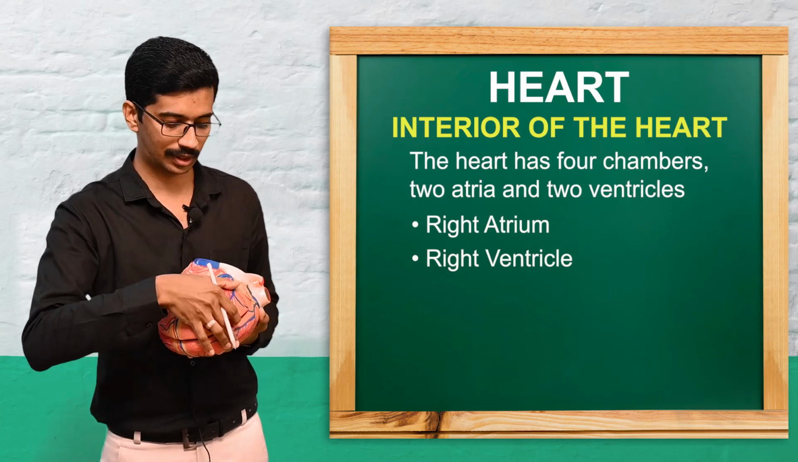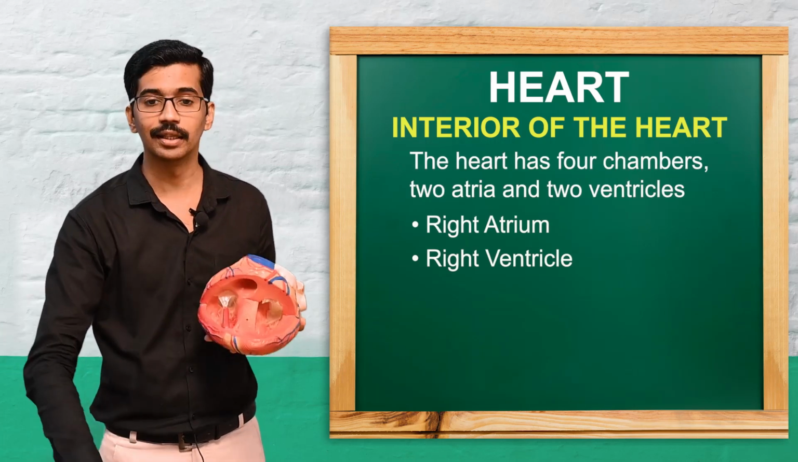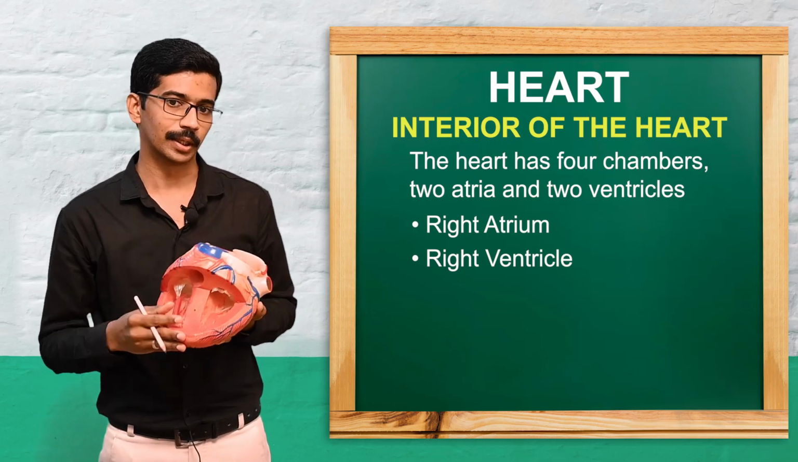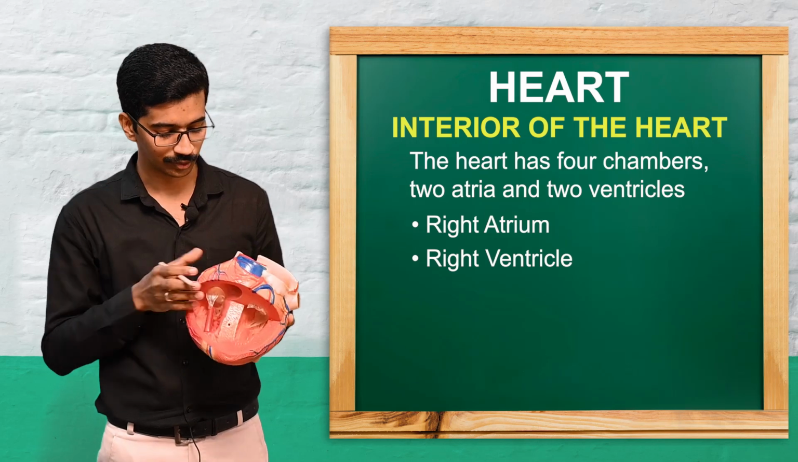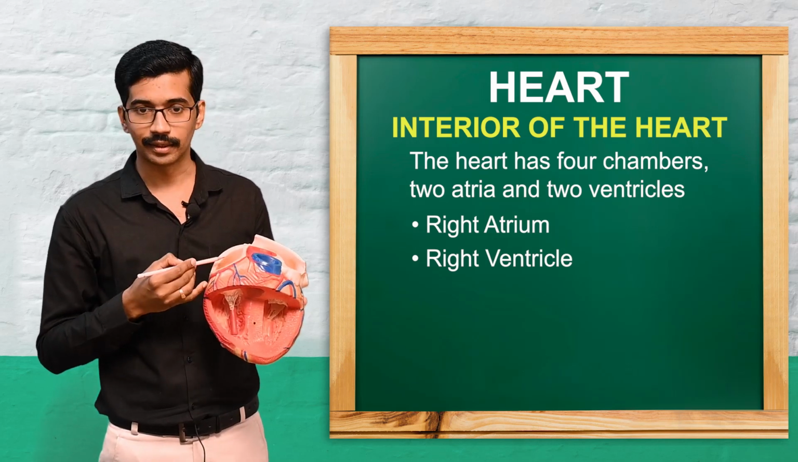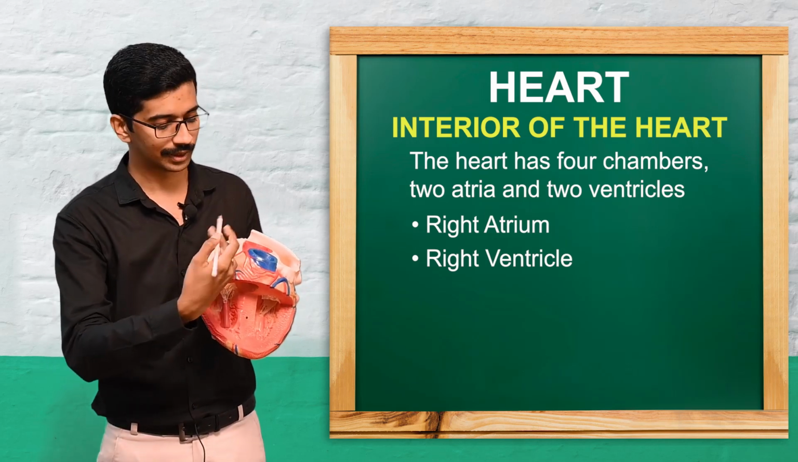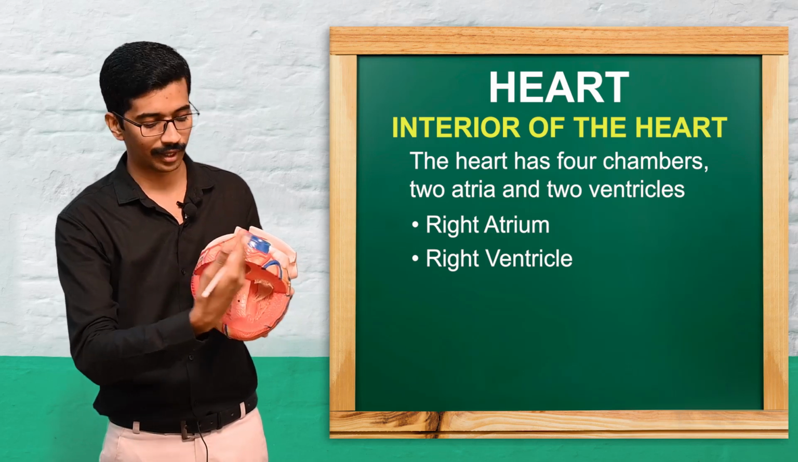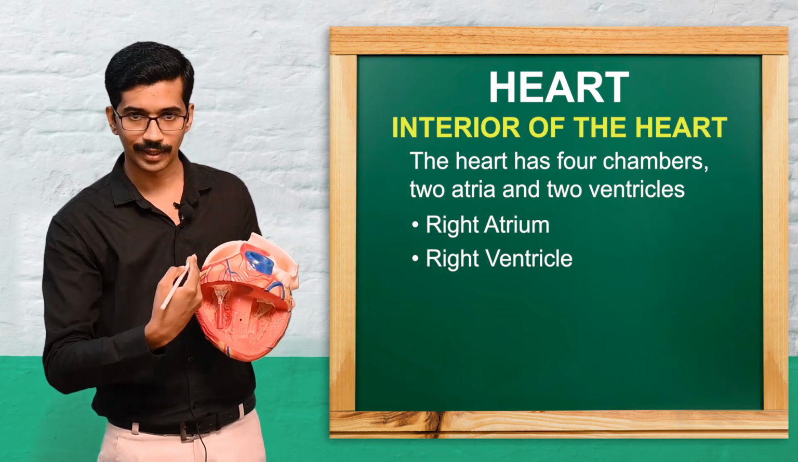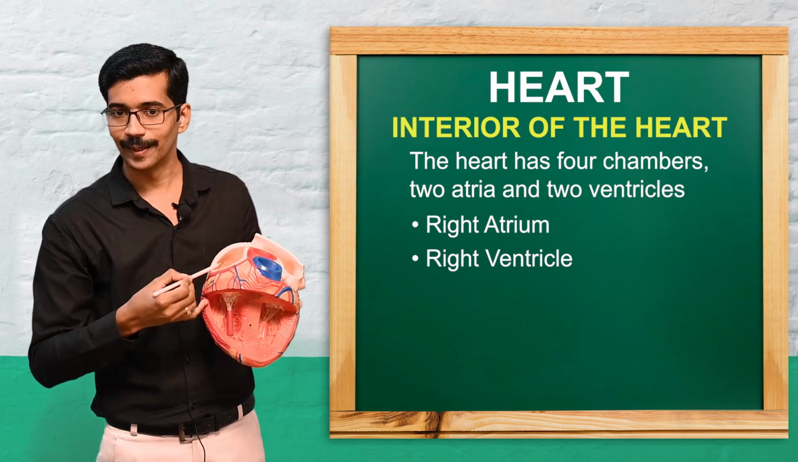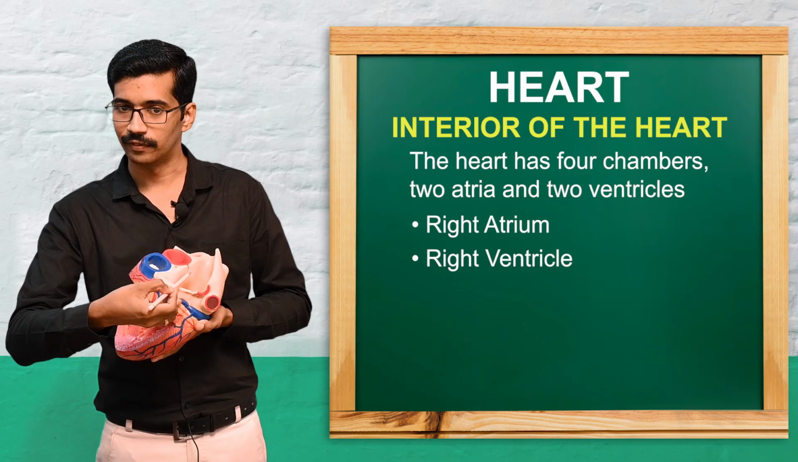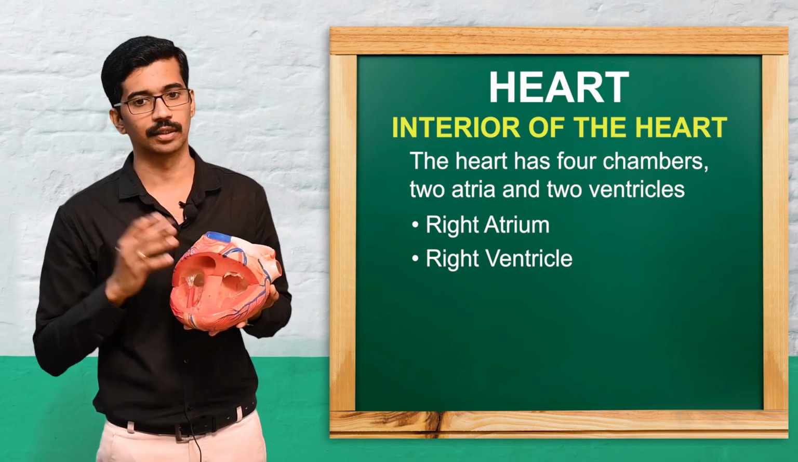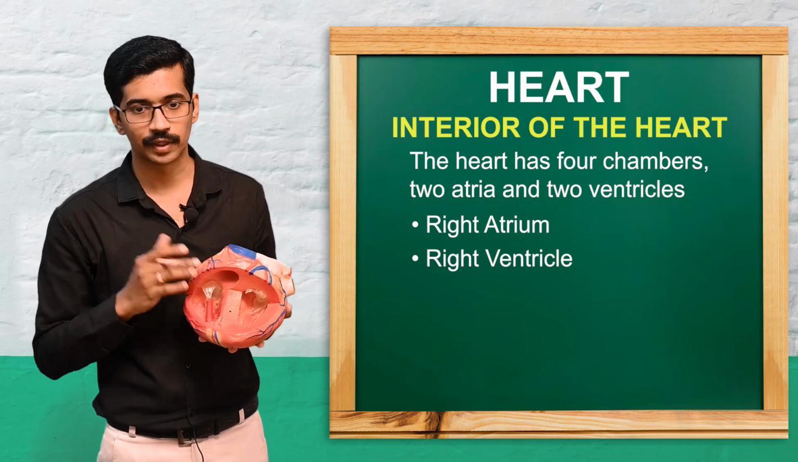The heart has mainly 4 chambers. There are 2 atria and 2 ventricles. Generally we can divide the heart into a right side and a left side. On the right side of the heart, the right atrium and right ventricle. On the left side, the left atrium and left ventricle. So these are the chambers of the heart.